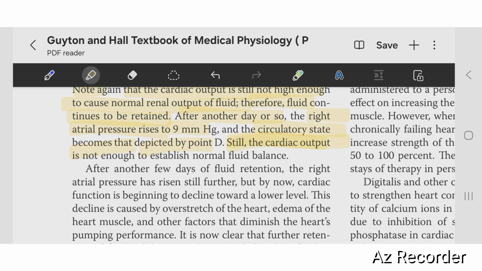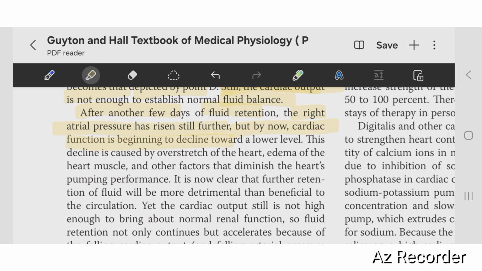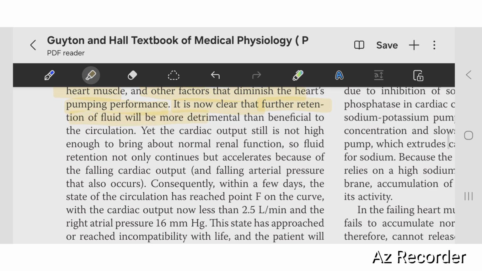Still, the cardiac output is not enough to establish normal fluid balance. After another few days, the fluid and the right atrial pressure rise still further. But by now, cardiac function is beginning to decline toward a lower level. This decline is caused by overstretch of the heart, edema of the heart muscle, and other factors that diminish the heart's pumping performance. It is now clear that further retention of fluid will be more detrimental than beneficial. Yet the cardiac output still is not high enough to bring about normal renal function.